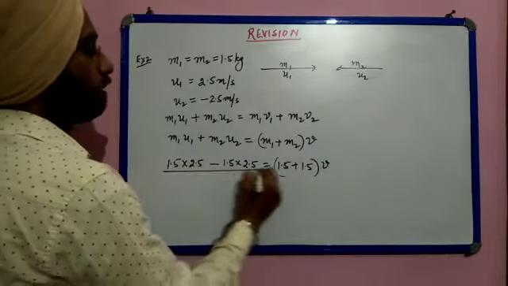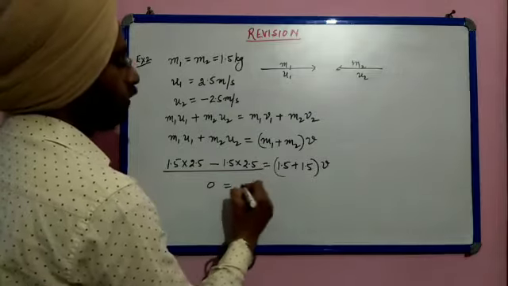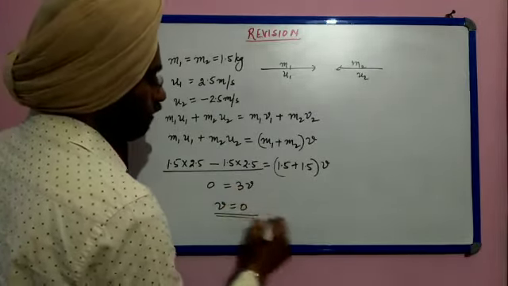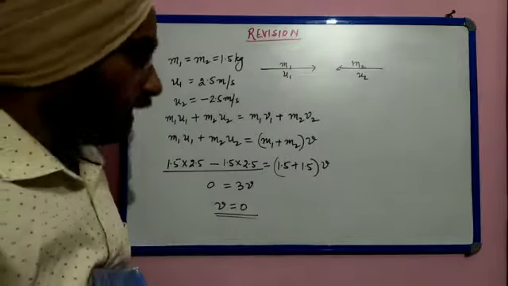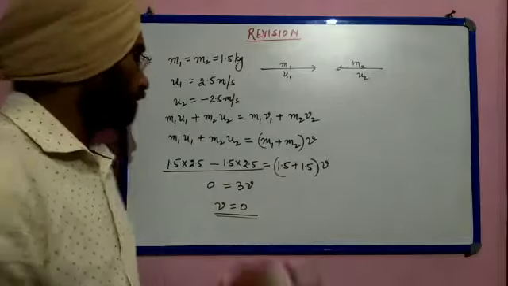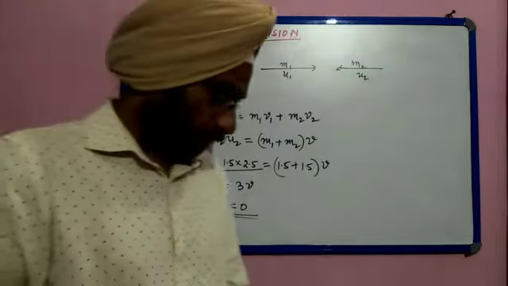So this becomes 0 is equal to 3v. So the final velocity also becomes 0. So the final velocity of the combined object is 0. So this is the answer of question number 11.